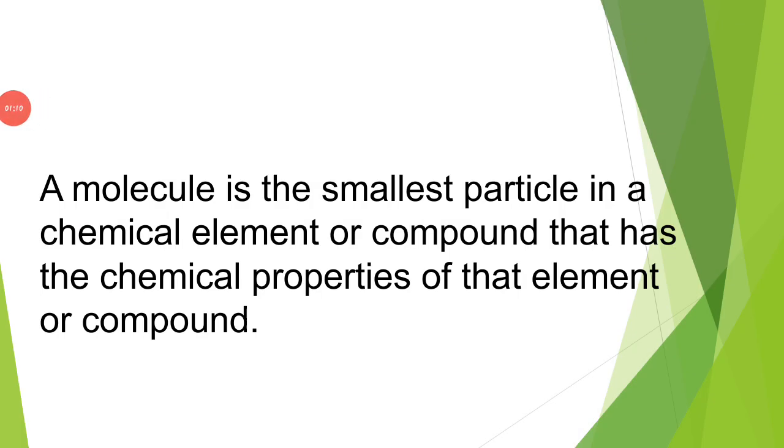Molecule. A molecule is the smallest particle in a chemical element or compound that has the chemical properties of that element or compound.